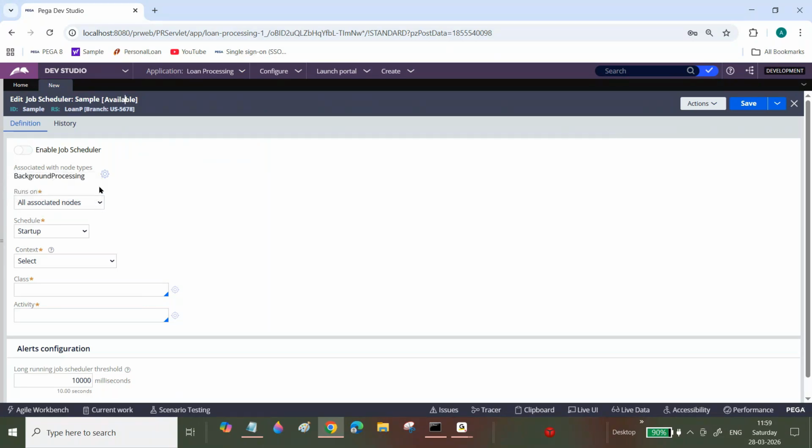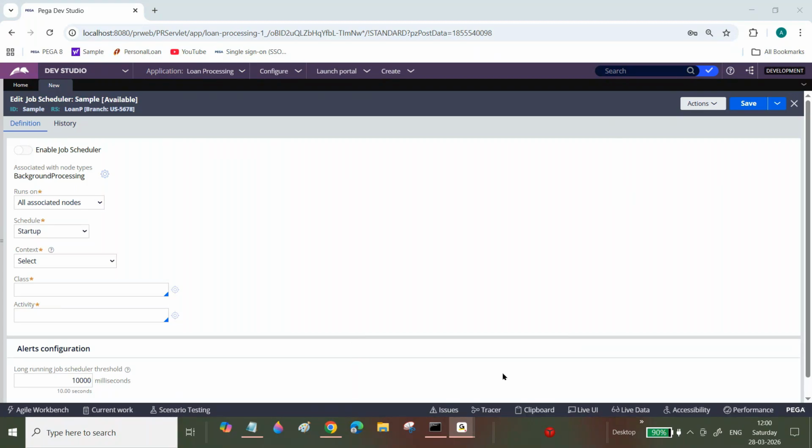If we can enable and disable a job scheduler from admin studio and from the rule also, what is the difference between this and that? This one is for mistakes. For example, you have written the logic to place a file or to transfer the cases immediately.